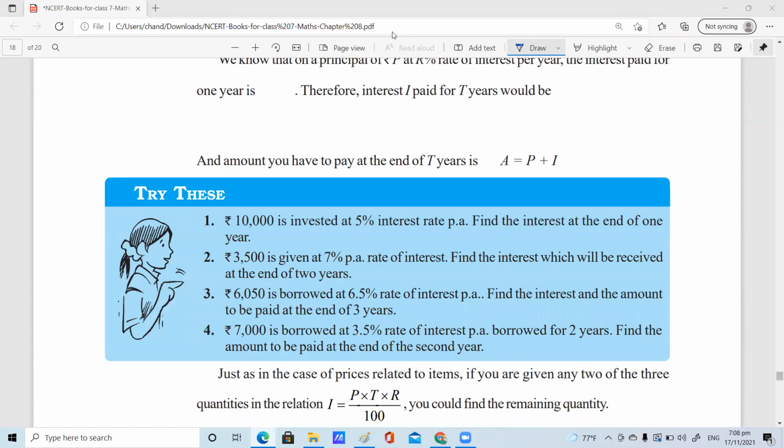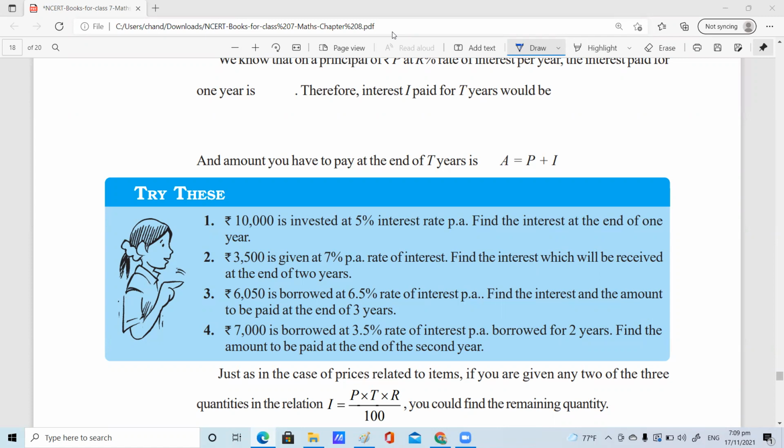Children, shall we end today's session? Yes, ma'am. Okay, we'll meet in the next class. Please see what is CP and SP, how to find cost price, selling price, profit percent and loss percent. Come with the idea so that we can quickly complete the concept. Then we will go with interest. What is interest, children, actually?